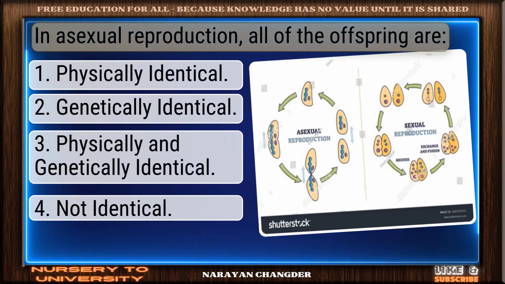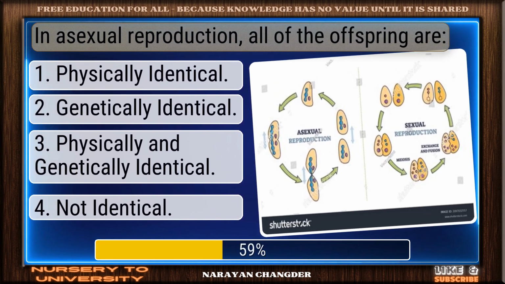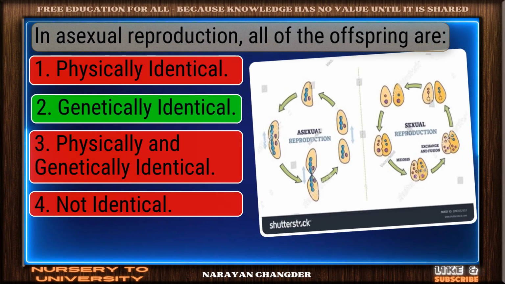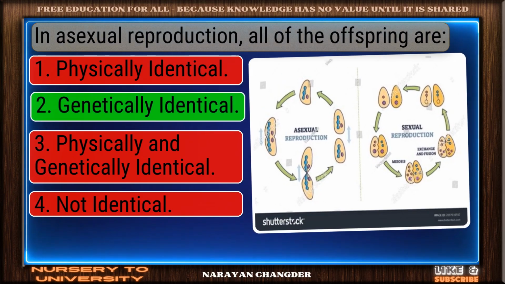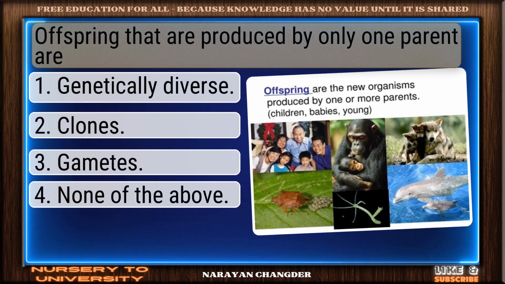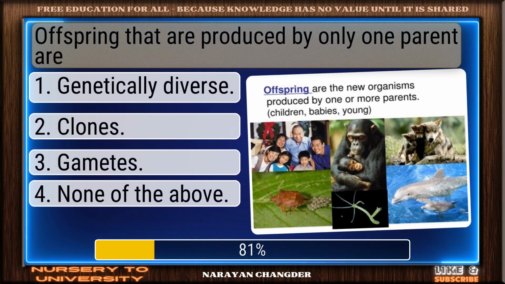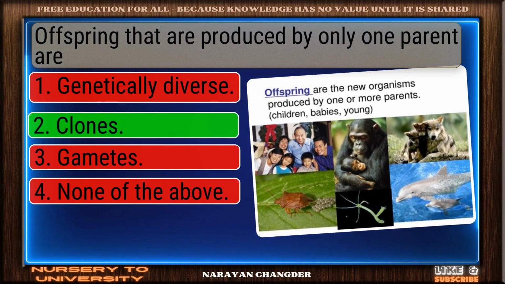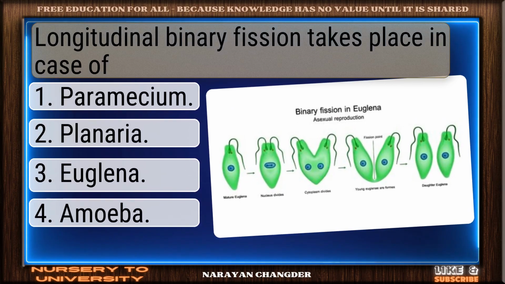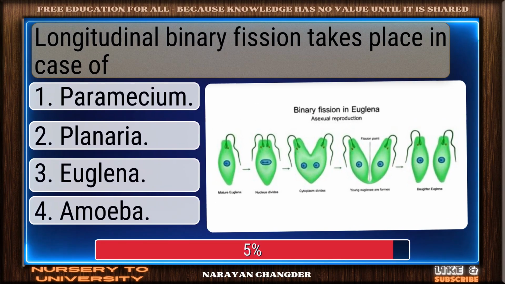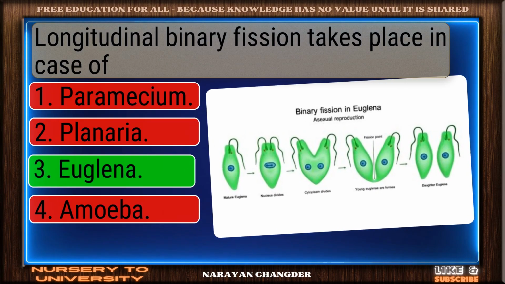In asexual reproduction, all of the offspring are. Excellent. Genetically identical is a brilliant choice. Offspring that are produced by only one parent are. On track. Clones is the correct answer. Longitudinal binary fission takes place in case of. Solid response. Euglena is a valid choice.